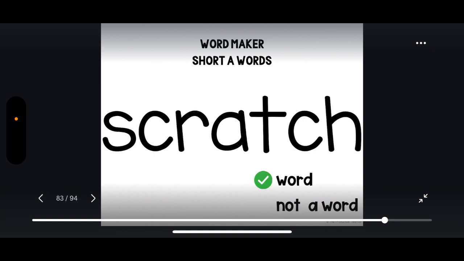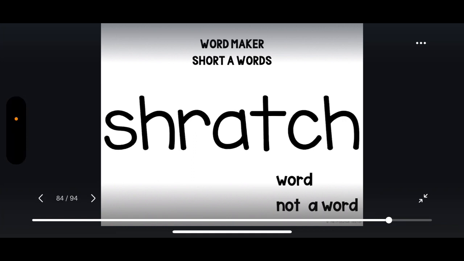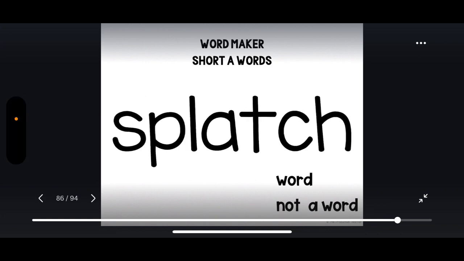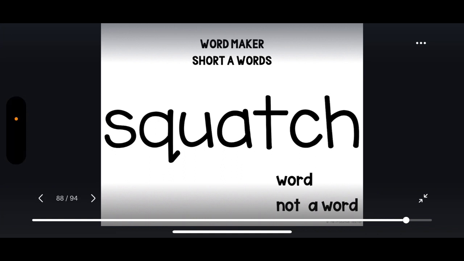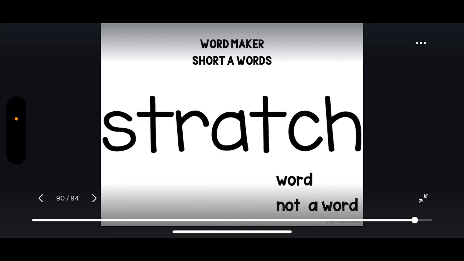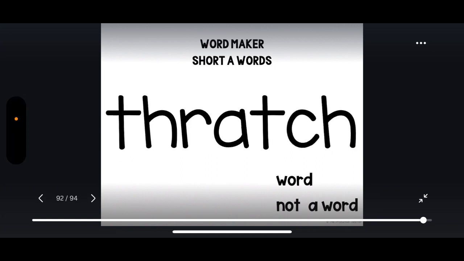Scratch. Scratch is a word. Shratch. Shratch is not a word. Splatch. Splatch is not a word. Squatch. Squatch is not a word. Stratch. Stratch is not a word. Thratch. Thratch is not a word.